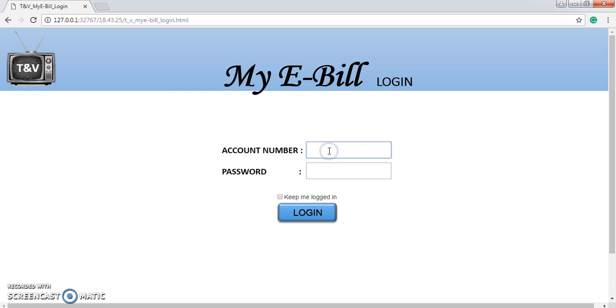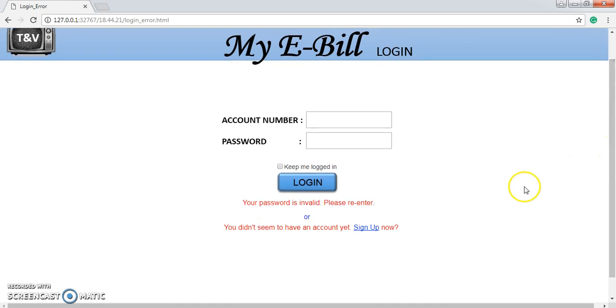So if I enter my TNV account number, 12345678890, since I don't have a password yet because I don't have my e-bill account, I will just try to click login. Okay, so you can see this error message will be displayed. So what I need to do is to sign up now.